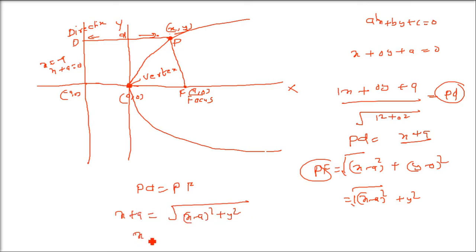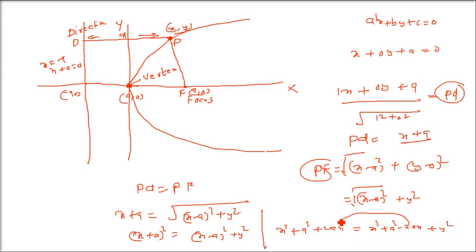Now square both the sides. (x plus a) whole squared will be equal to (x minus a) whole squared plus y squared. Let us open this. x squared plus a squared plus 2ax on the left, and on the right hand side we have x squared plus a squared minus 2ax plus y squared. Taking the 2ax across to the left hand side and cancelling x squared and a squared, we get 4ax on the left hand side and y squared on the right, so y squared equals 4ax. This is the standard equation of the parabola, y squared equals 4ax.